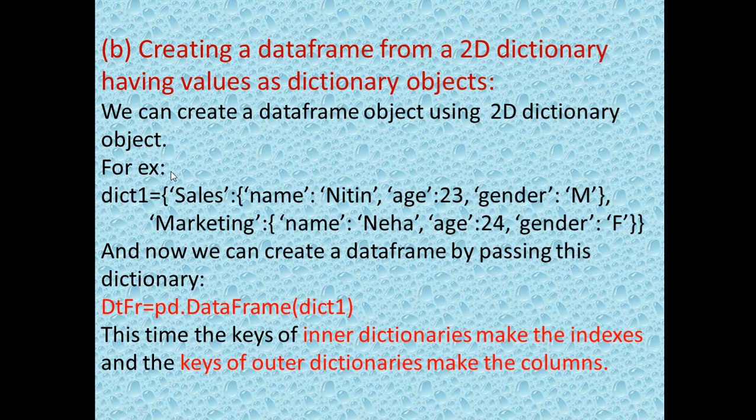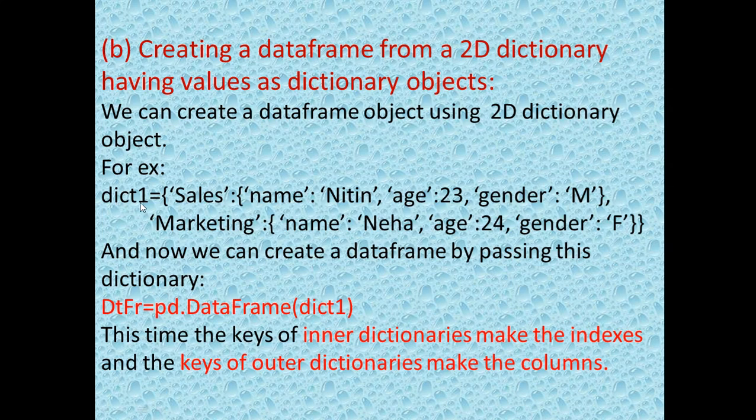For example, we have created the dictionary here. In the earlier case, when the name was dict, there were 4 keys, the country, the update date and so on.